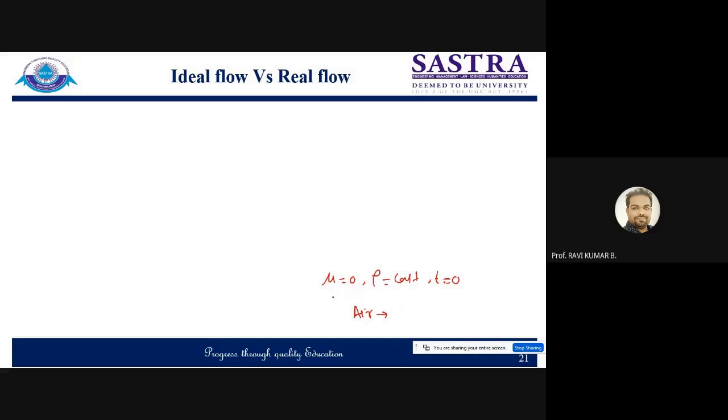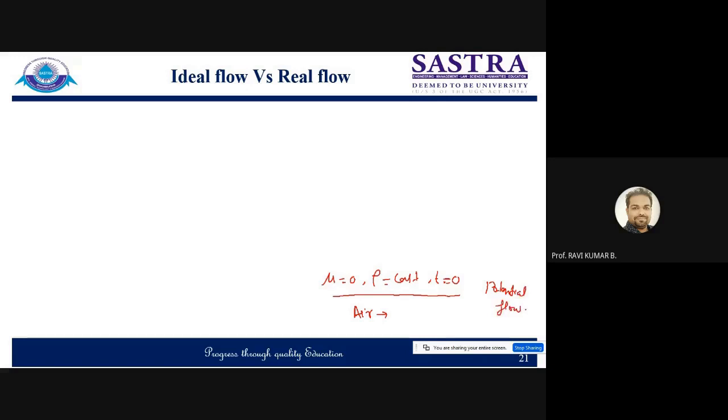So these are the three important properties for ideal flow: viscosity zero, density constant, and with respect to time, there is no change in property. So you can say steady, incompressible, inviscid flow is known as ideal flow, or another term is potential flow. Sometimes we say that as potential flow.